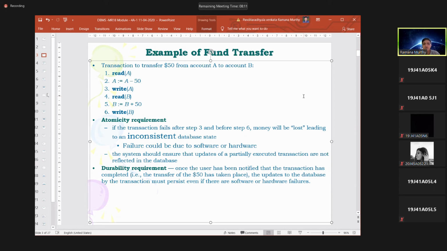Either because of hardware failure or software failure, you finished step number 3, but you are unable to finish step number 6. So it is leading to inconsistent data, incorrect data. The system should ensure that updates of these partially executed transactions are not reflected in the database.